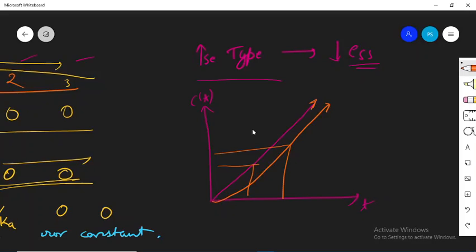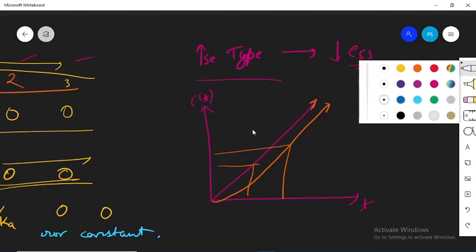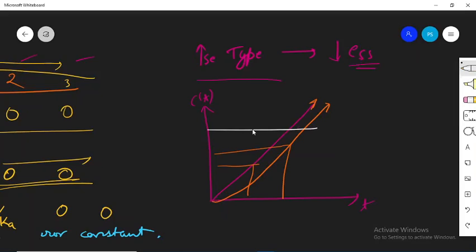but there is a change in the position. क्यों? क्योंकि यहाँ पे देख सकते हैं किसी भी पॉइंट पे, suppose इस पॉइंट पे चेक करना है, now for this I can say that this value, this position, if this I am depicting as CT1, दोनों CT1 है, and this is time T1 and this is time T2, then you can say that both the systems are having the same velocity. तो velocity में कोई error नहीं है, but position में error है. ये जो input है वो अगर CT1 टाइम T1 पे रीच कर रहा है तो आपका जो आउटपुट है वो वही वैल्यू CT1 टाइम T2 पे रीच कर रहा है. So there is always an error in the position.